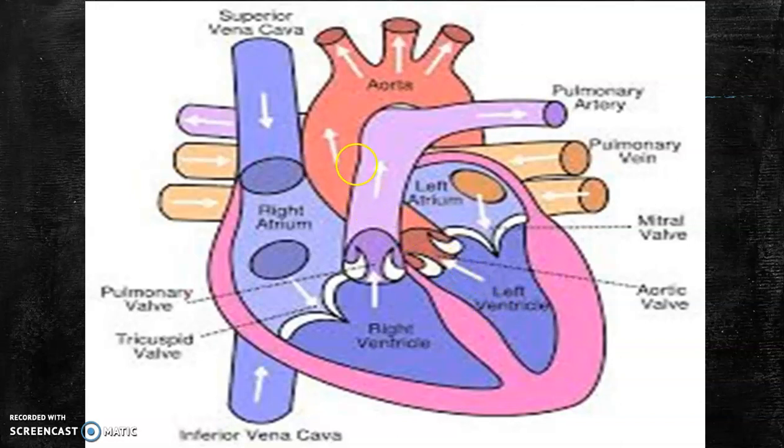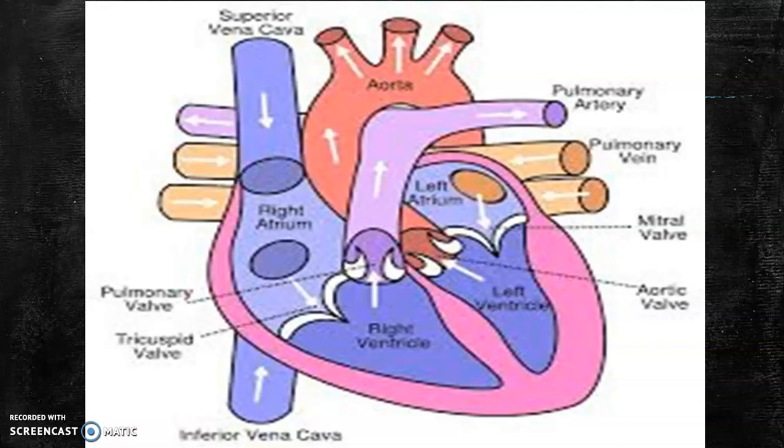After coming to the left ventricle, the blood enters the tissues through the aortic valve. Here the aortic valve is present, and before it there is a valve called the pulmonary valve. From the left ventricle, through the aortic valve, the blood enters the aorta.